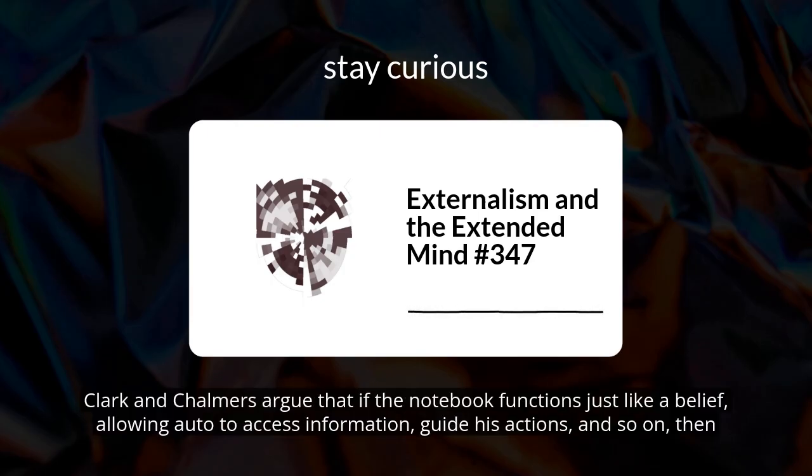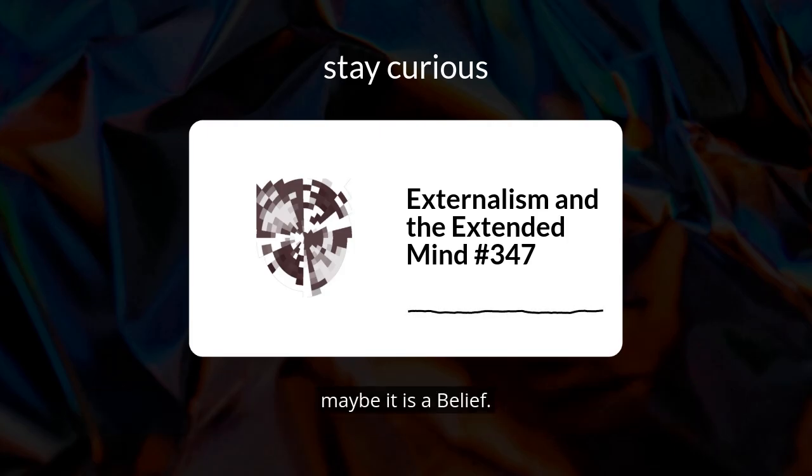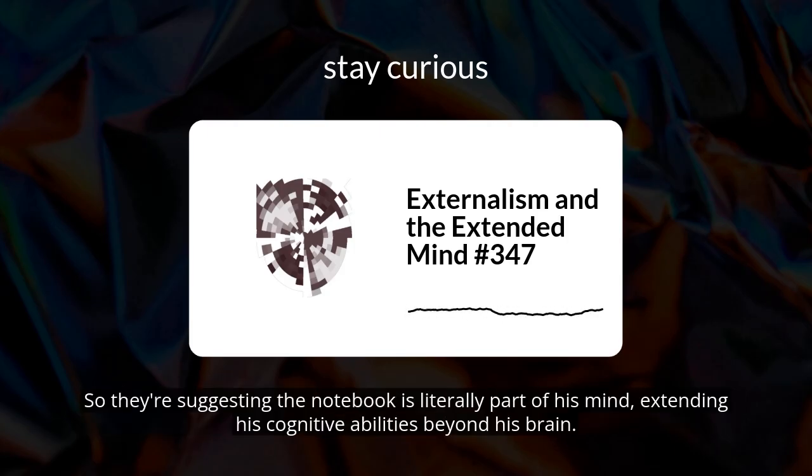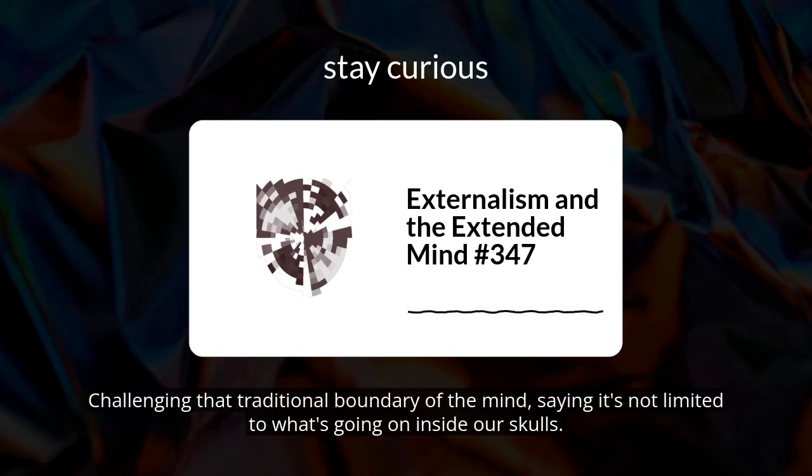Clark and Chalmers argue that if the notebook functions just like a belief, allowing Otto to access information, guide his actions, and so on, then maybe it is a belief. So they're suggesting the notebook is literally part of his mind, extending his cognitive abilities beyond his brain. Yes. Challenging that traditional boundary of the mind, saying it's not limited to what's going on inside our skulls.